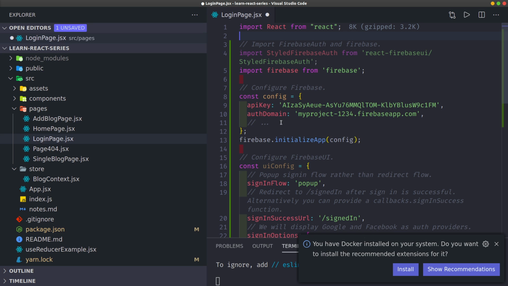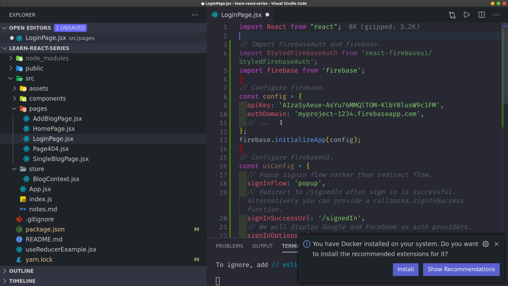Control Shift B, okay, good, that's gone away. So you create that auth, and let's see how it's going to happen.